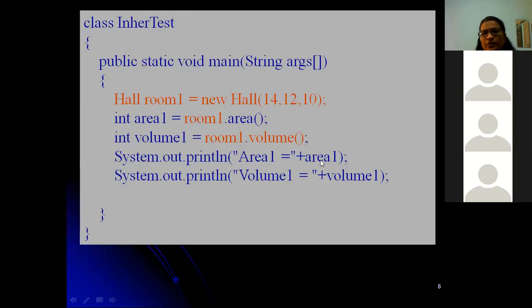So area 1 will have the superclass variables multiplied, and volume 1 will have two superclass variables and one subclass variable, and all those are multiplied and it will give back the result. So this is how we can use the super keyword or super constructor.